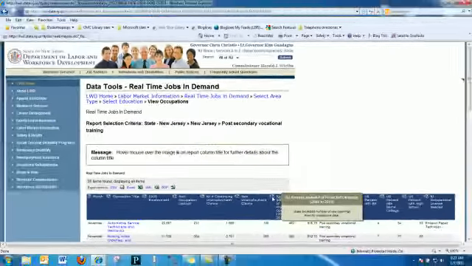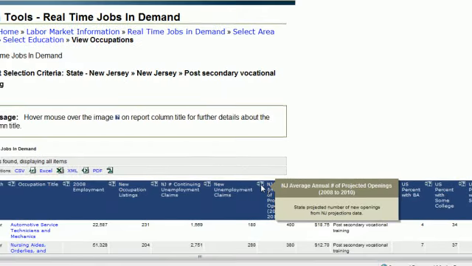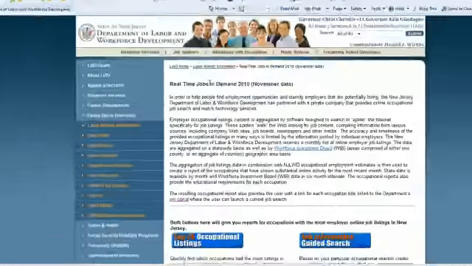One of the things she did point out is if you hover over the question mark, for the column title, you get further details about each of the column titles. The other thing that she had said was you can export these in various file formats, but the Excel file format does not export beautifully. As I understand it, there were some formatting problems. Okay, so going back to our breadcrumb here.